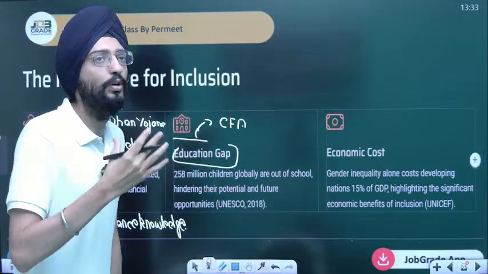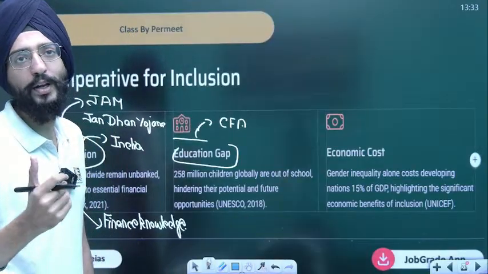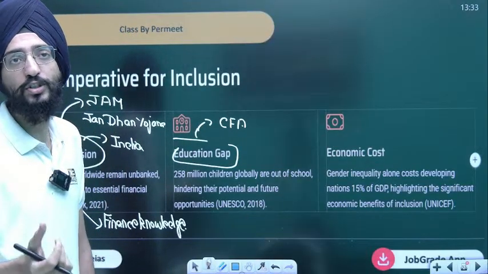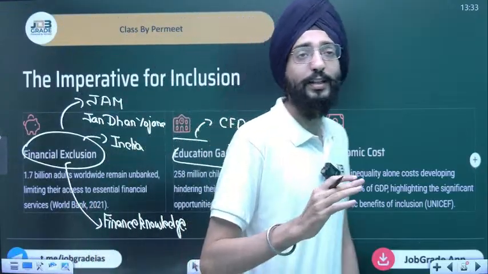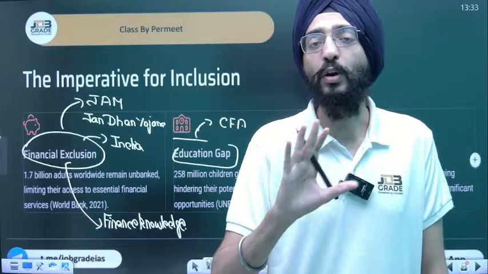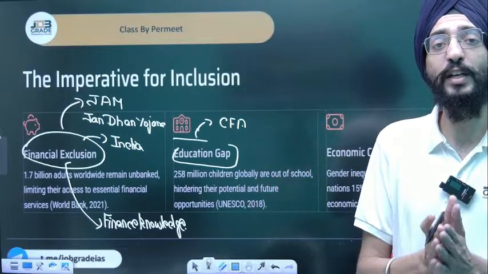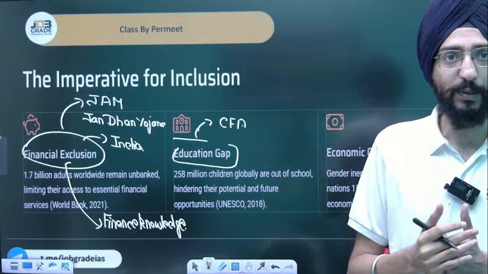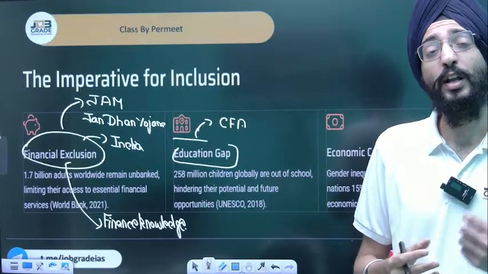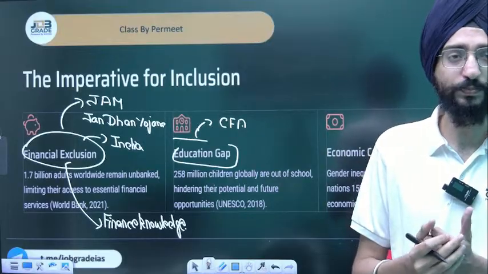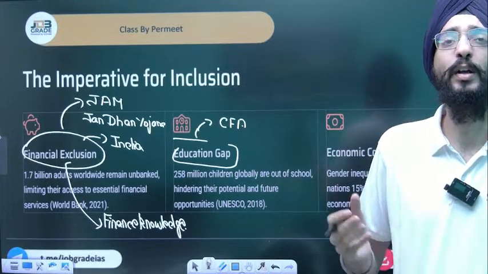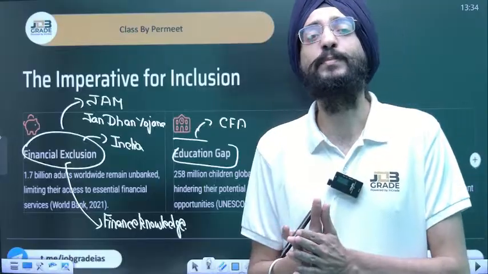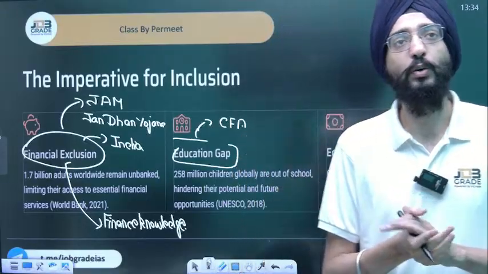So if they don't learn about finances, how could you expect that they will make very prudent decisions related to their finances? Of course you can't. That's where inclusivity is not there. Financial inclusivity is only for the higher class people because they can afford that knowledge. Lower class people can't afford that knowledge. Of course, self-learning can be there with YouTube and all these free resources, but professional knowledge is still very expensive. Not everyone can afford that.